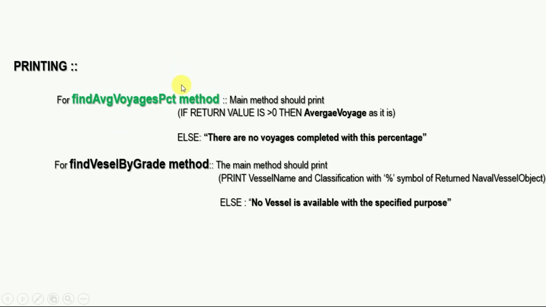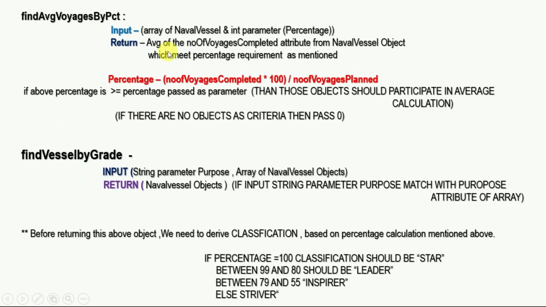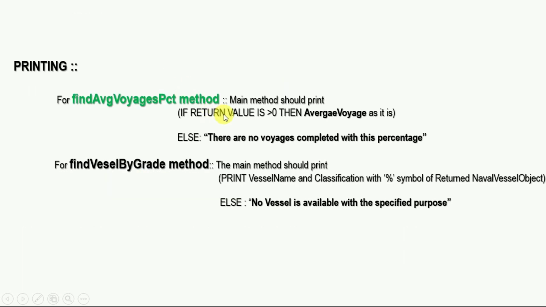The main method should print: if the return value we got from the previous logical method is greater than 0, then print the average value as it is, else print this statement. This is the printing part for this method.